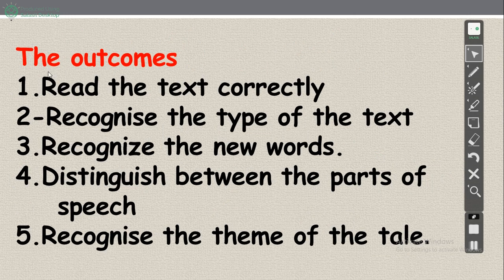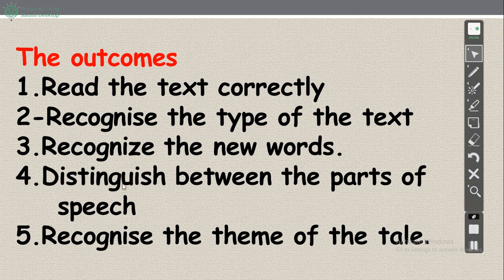Before that, we should know what the outcomes are. After this lesson, the student should be able to: one, read the text correctly. Number two, recognize the type of the text. This is the question: what is the type of the text? Number three, recognize the new words, the meaning of the new words.